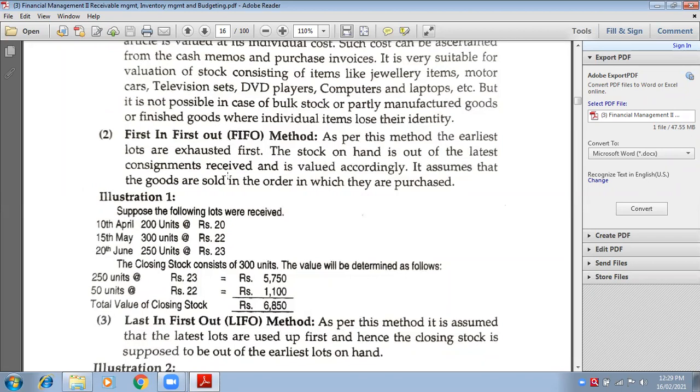Whatever products are purchased first have to be produced first, and whatever is produced first has to be sold first. Means priority is given to the products which come into the stock earlier than those stocks which come later on. Is it clear? What do you mean by FIFO?